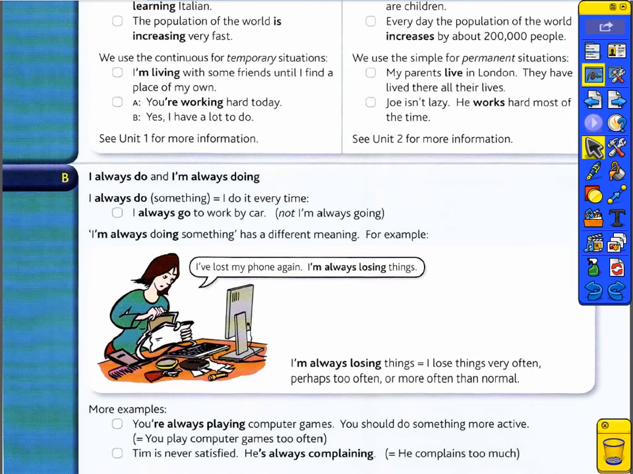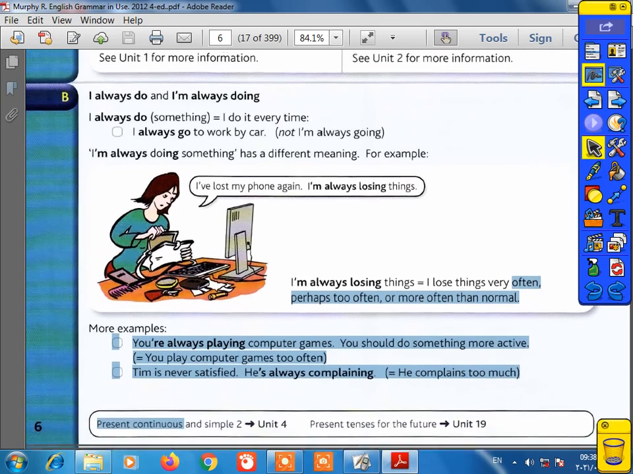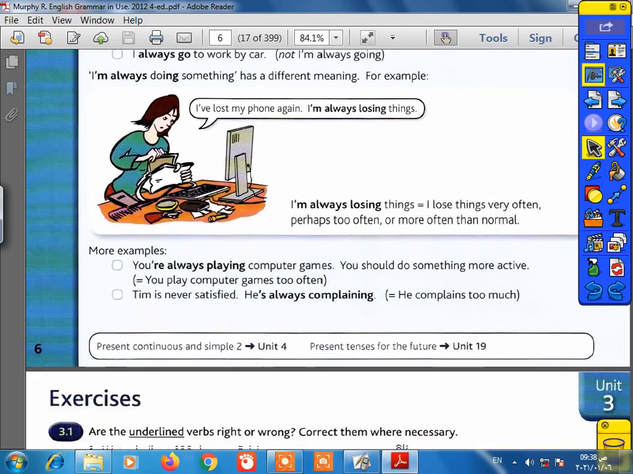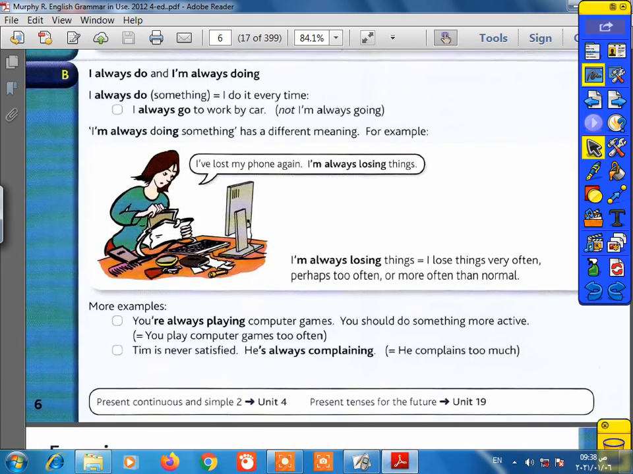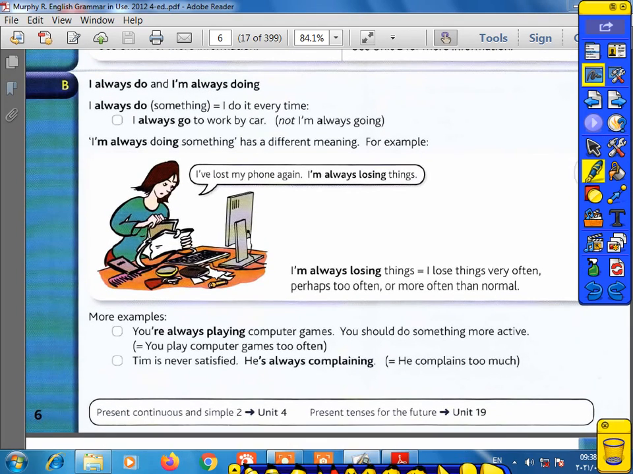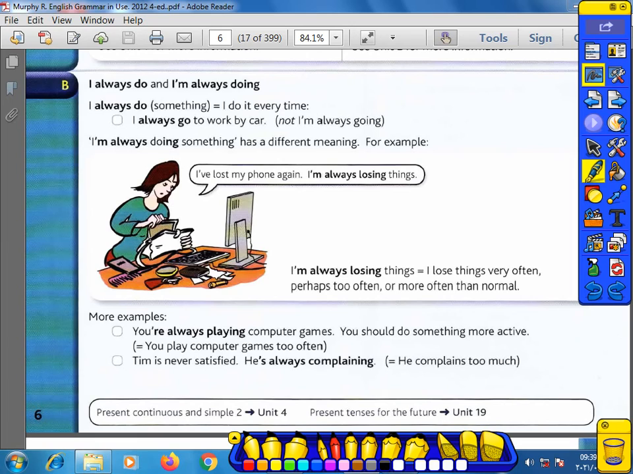More examples. You are always playing computer games. This is something bad. You should do something more active. You play computer games too often. Tim is never satisfied. He's always complaining. He complains too much. So, when you use always with the present continuous, you have a problem with this verb. This verb is repeated more than usual.